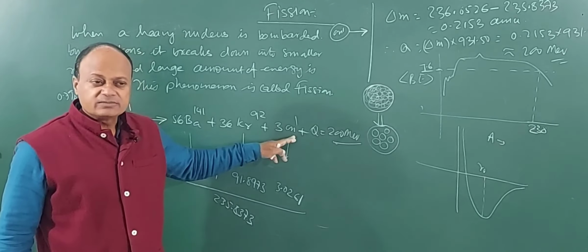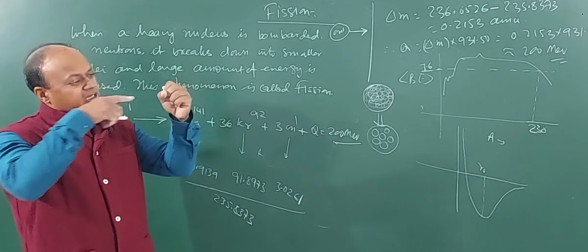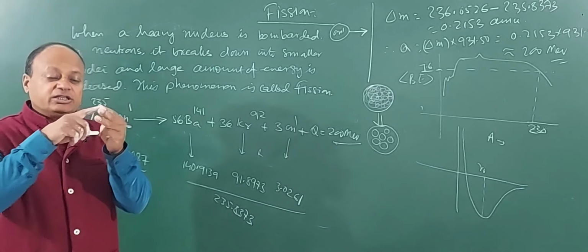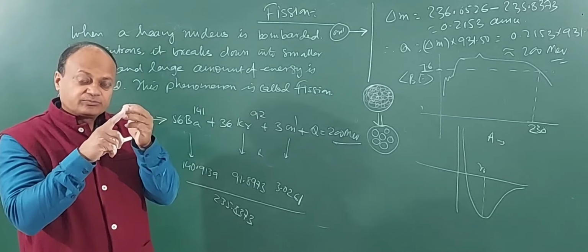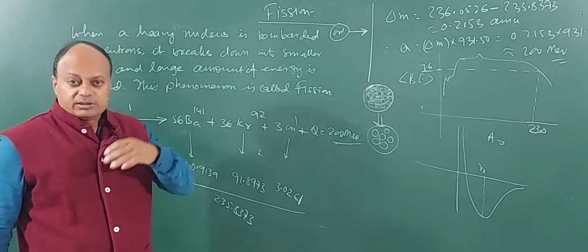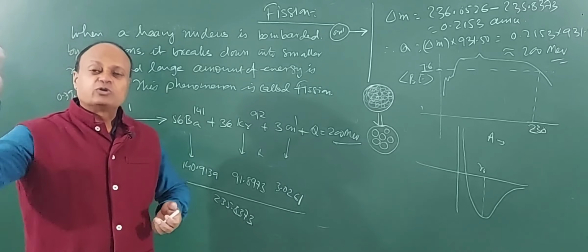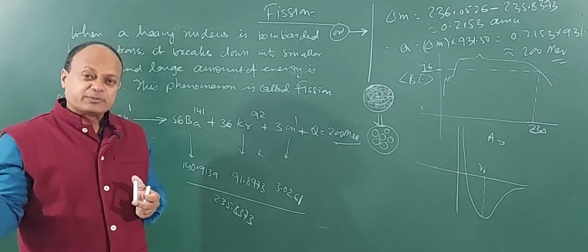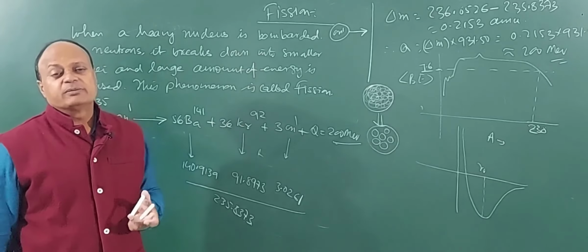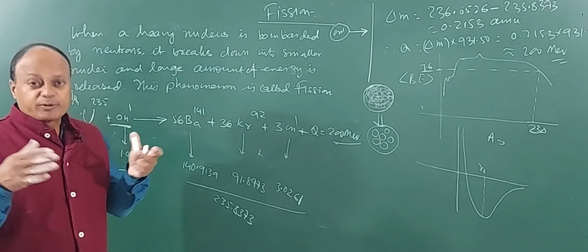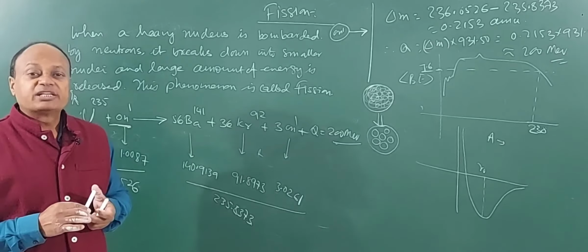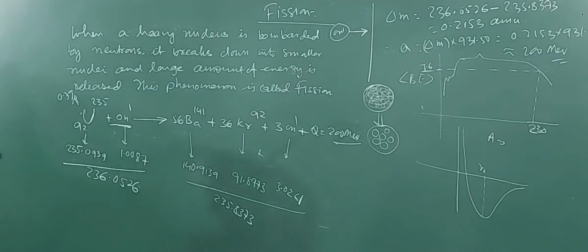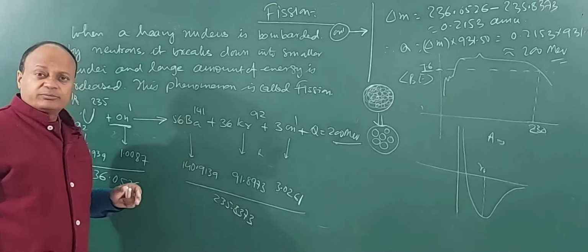How many more neutrons does it generate? One nucleus is here. You break it up by using a neutron, how many more neutrons are produced? 3 more neutrons are produced. Now, these 3 more neutrons, if they are captured by nuclei, can break up 3 more nuclei, and the number of neutrons will keep expanding exponentially. As the number of neutrons increases exponentially, the fission will also increase beyond proportion, and therefore it will become explosive in nature. So, we will be seeing many aspects of nuclear fission. First, why exactly does this process take place?